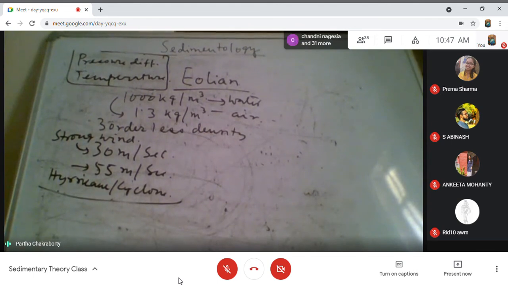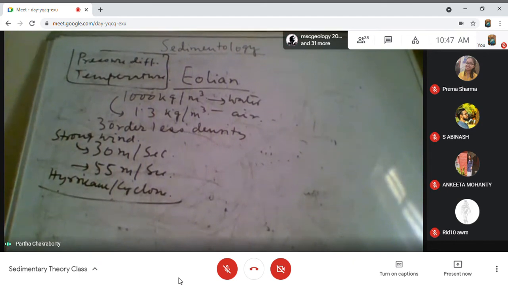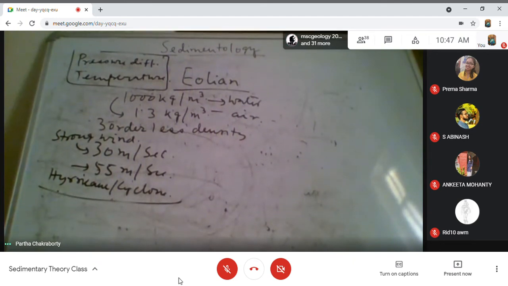And the polar air, which is cold and dense, moves towards the equator through the lower layer of the atmosphere. And this becomes a very large-scale cell of atmospheric circulation.